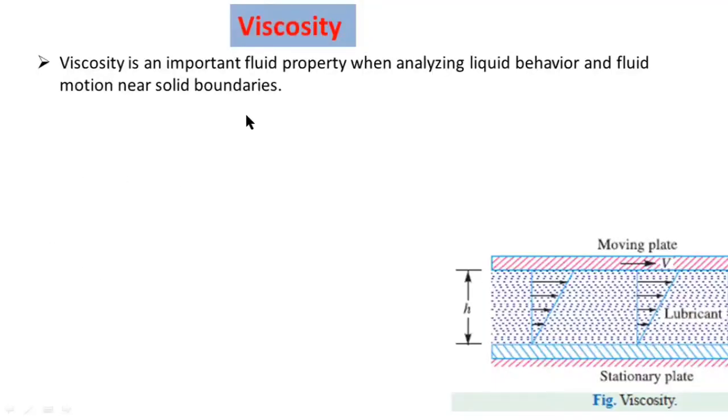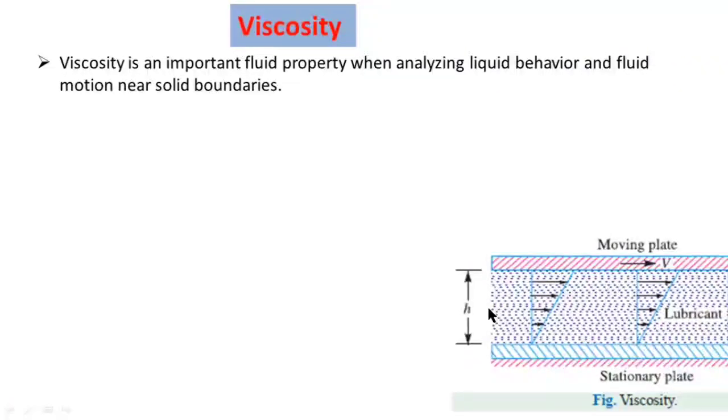Viscosity is an important fluid property when analyzing liquid behavior, liquid or lubricant behavior.